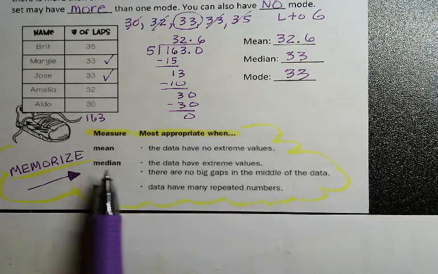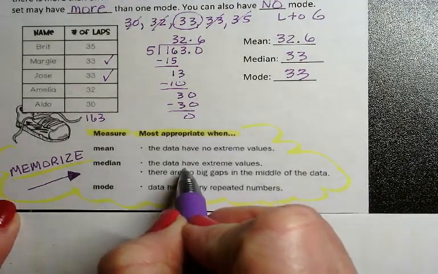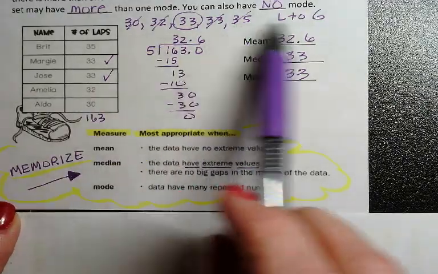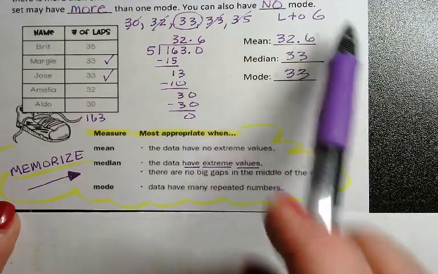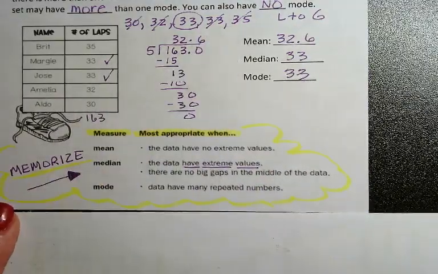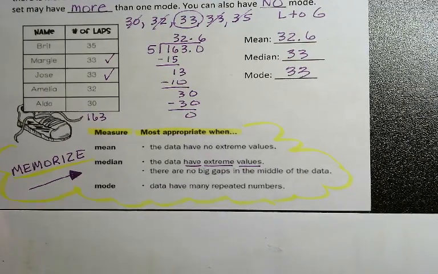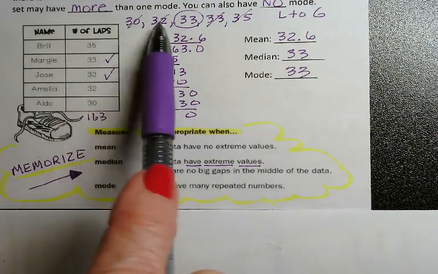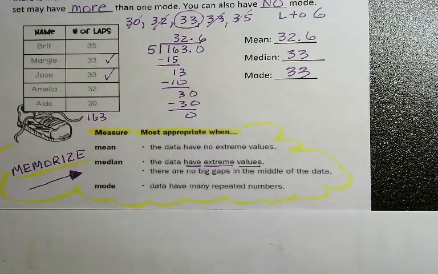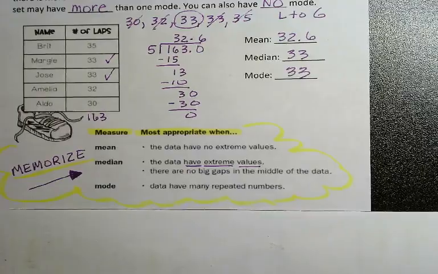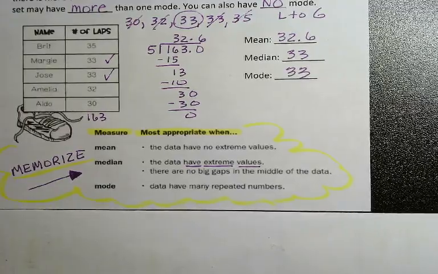Median: the data have extreme values. So when we have extreme values, that means when I've collected my data, I have some number that lies way out here that has nothing in common with these numbers. That's going to be an extreme value. Then I want to use my median. Okay, so if there's no big gaps in the middle of this data, which you can see like this data right here, all these numbers are relatively close to each other. There's no gaps in those numbers. Okay, so that's what I mean when I say big gaps. So if we have an extreme value, then we're going to use our median.